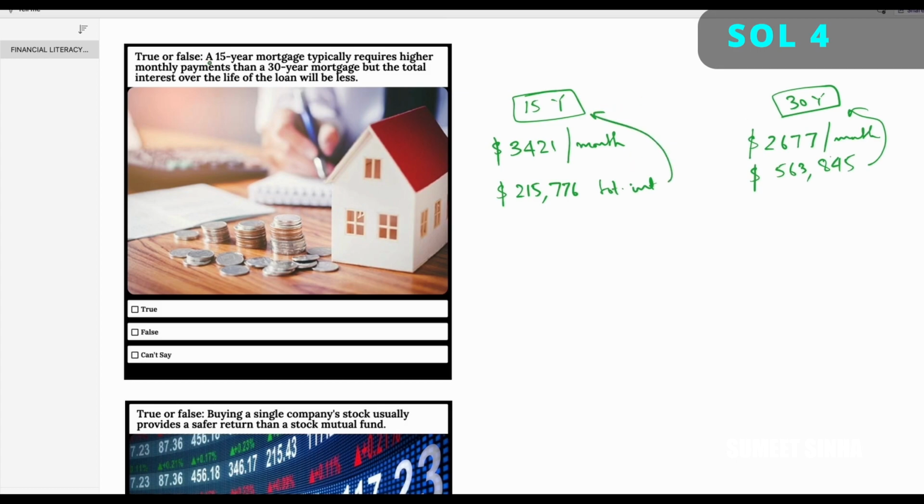So if I revisit this statement, it says a 15-year mortgage typically requires higher monthly payments. So here it looks like this is true because my monthly payment in the 15-year mortgage is higher. Okay. And the second part is, but the total interest over the life of the loan will be less. So the total interest here is 215,000 something. And here I have the total interest 563,000 and something. So here this statement is also true. So since both the parts are true, I will go ahead and pick true here.